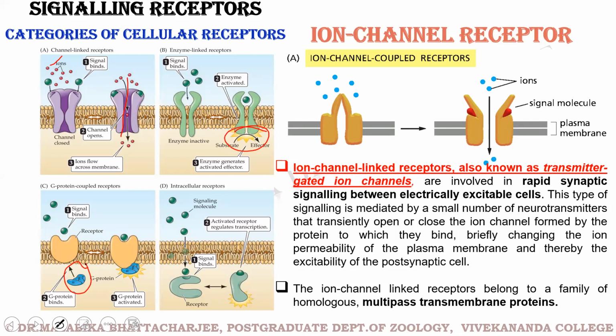And then there are intracellular receptors, which may be cytoplasmic or nuclear or present in the nucleoplasm. I just showed you the mechanism of action of a nuclear receptor. This is again an ion channel coupled receptor. The moment the ligand has attached, the channel has opened up and ions are flowing in.